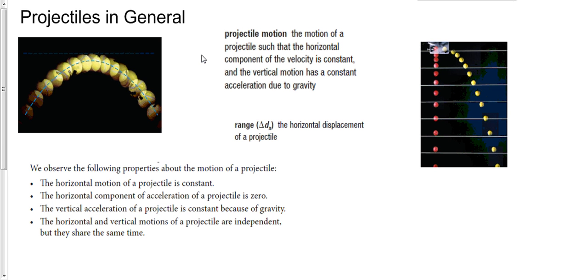Before we get too far into it, just a quick review of projectiles. So remember that a projectile is any object that is traveling, and the only thing affecting it is going to be gravity. So again, this is often cases of balls or people jumping out of planes or rockets once they've already turned off their rocket boosters. And remember also that the nice thing about projectiles is that they follow a nice parabolic arc.